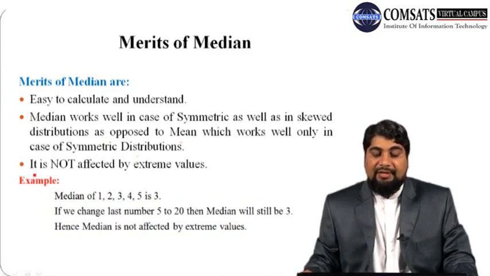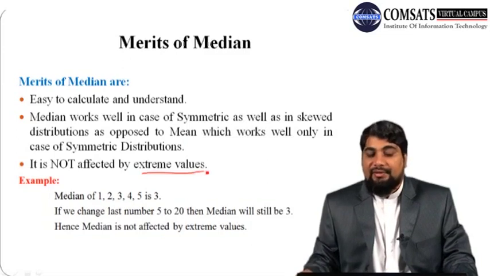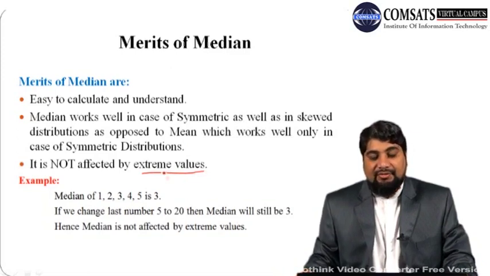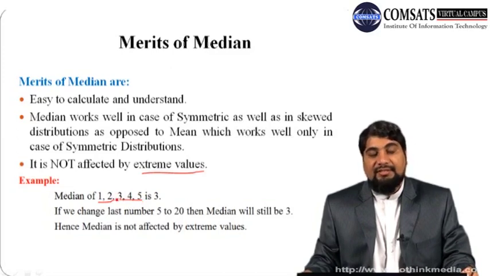So second, the next merit of using median as a measure of central tendency is that it is not affected by extreme values. Remember that extreme values are the values which lie very far from the data, or they are also called outliers. So suppose we have data 1, 2, 3, 4, 5, then these 5 observations are all the usual observations. So in this case, since the data is arranged, the middle value is 3, so the median is 3.